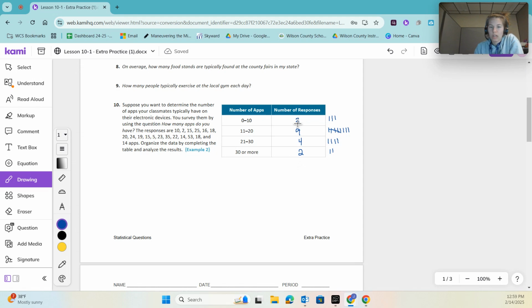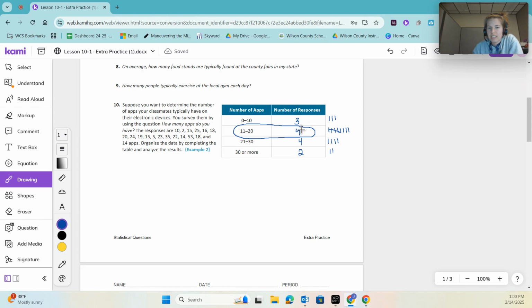When we look at this data, my statistical question gave me lots of different numbers from lots of different people. You can see most classmates had between 11 and 20 apps. The most number of students had between 11 and 20 apps.